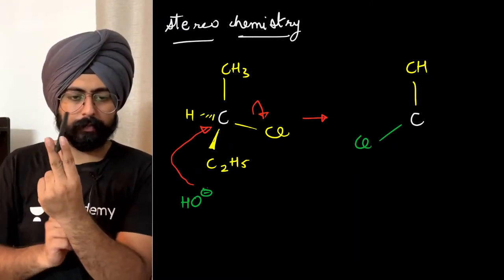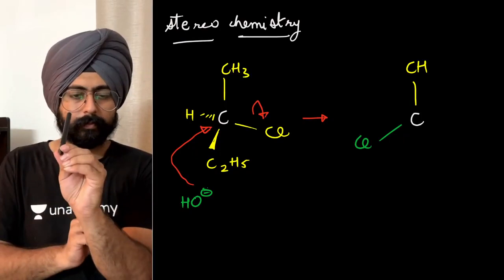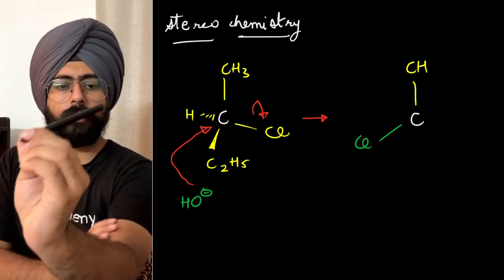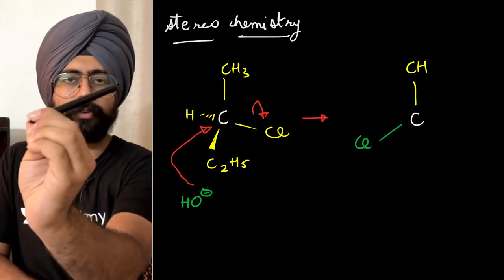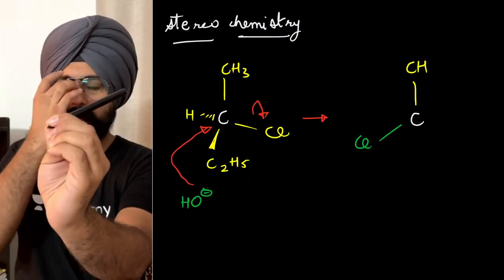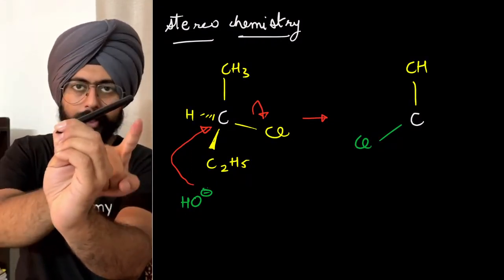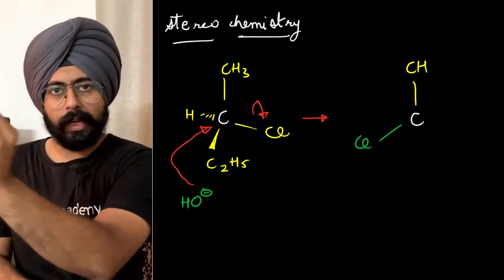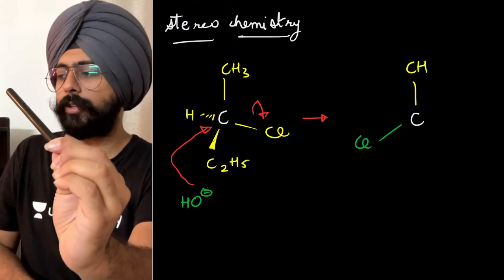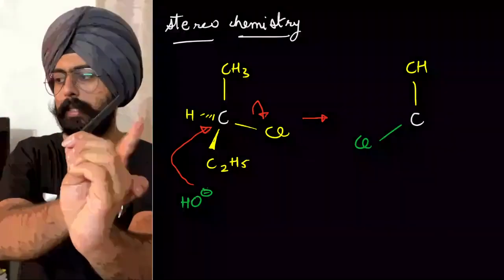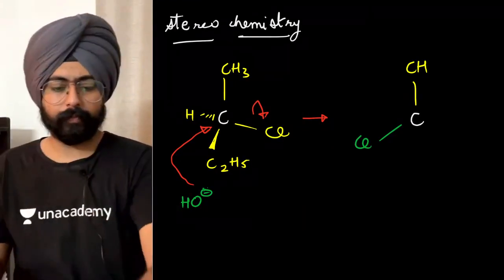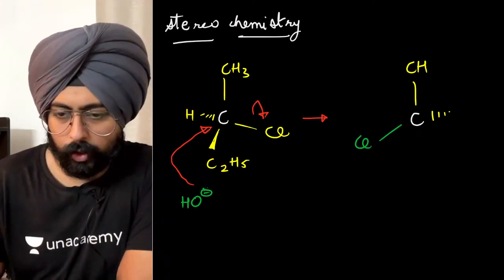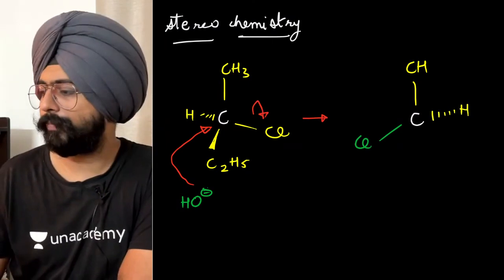Let's think about it like this. Initially the hydrogen was pointing away from you in this direction. Can you see hydrogen pointing away from you in this direction? The carbon flip, as I showed you earlier, will force this hydrogen to go in the other direction. It's still pointing away from you, but in the other direction. So the hydrogen will go over here.